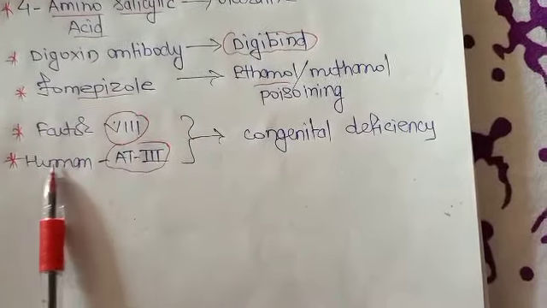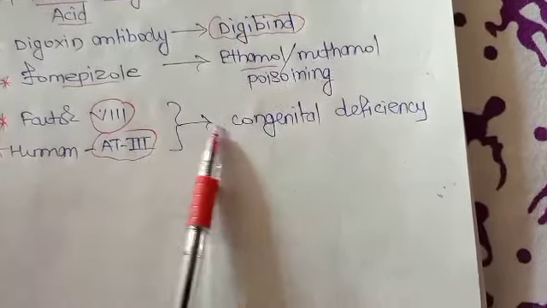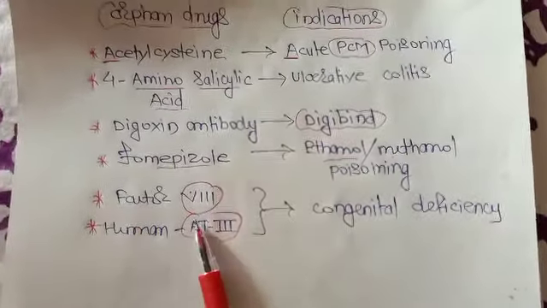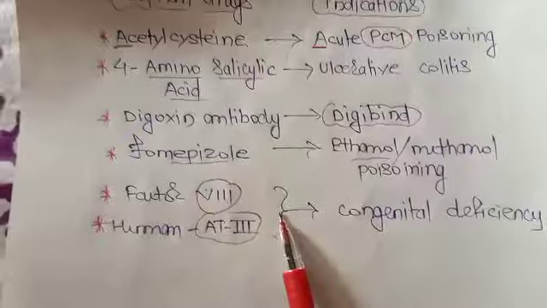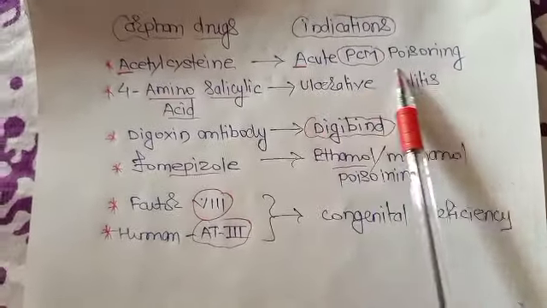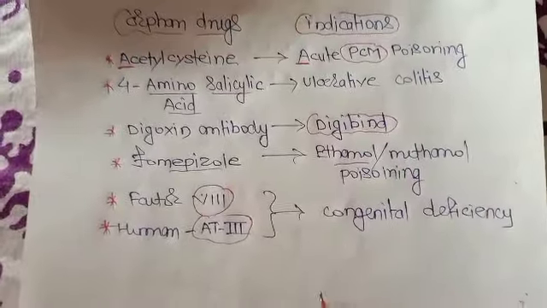Then factor VIII and human antithrombin 3, these are for congenital deficiencies. So all these are drugs which are used very rarely because these conditions are very rare. These conditions are very rare, so we call them orphan drugs.